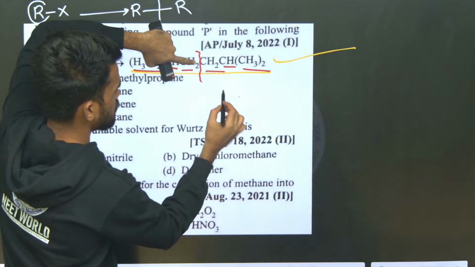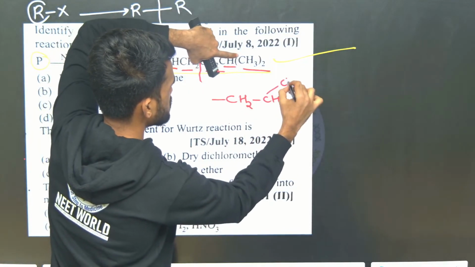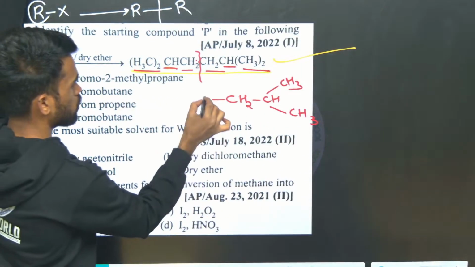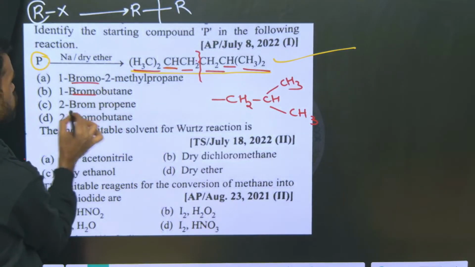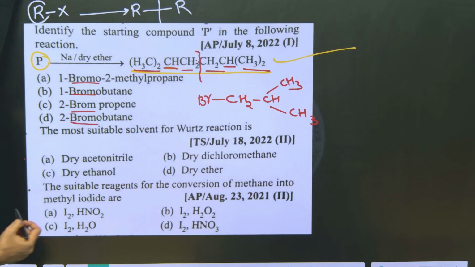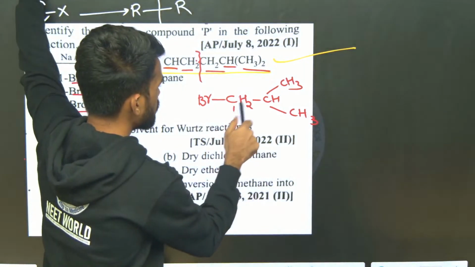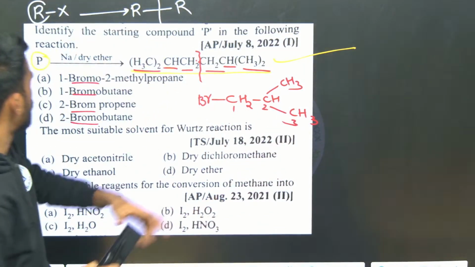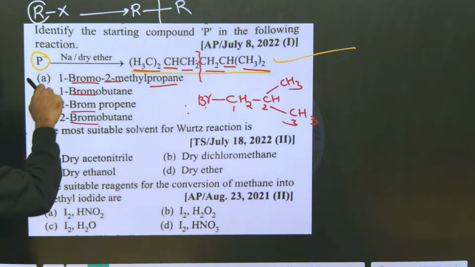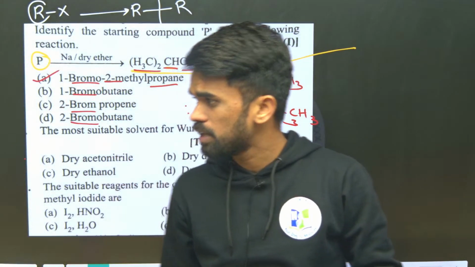Okay, if you are breaking at this point, what will we get here? CH2, CH, this side CH3 and this side one more CH3. And here you can put one halide. All of them are bromos only, so you can write one bromo here. Now just identify their chain. So what we have? 1, 2, 3. So you can say 1 bromo, 2 methyl propane is there now. So A will be your first option for the particular question. Hope the discussion is clear.